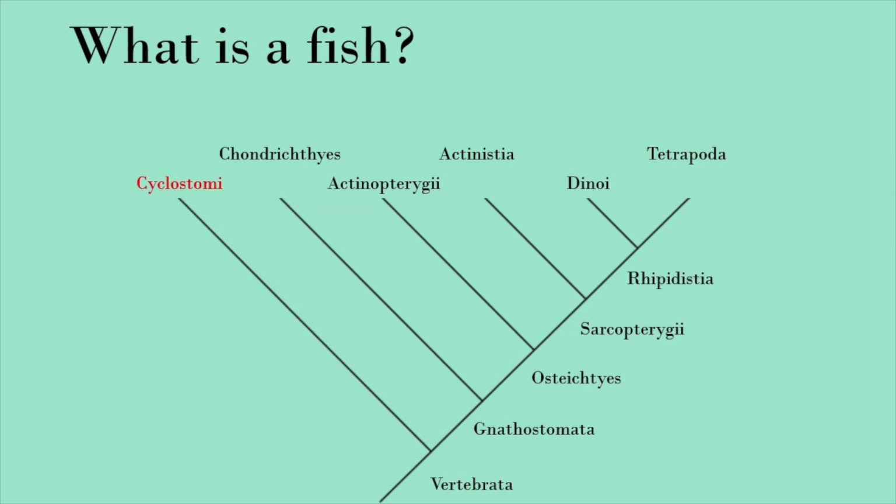From left to right, there's Cyclostomi, a group of jawless fish, such as the modern-day hagfish; Chondrichthyes, the cartilaginous fish, like sharks and rays; Actinopterygii, which includes pretty much everything that you think of when you think of fish, from the fishiest fish, like salmon, cod, and sardines, to weirder fish, like sailfish and seahorses; Actinistia, a once more diverse group that now only has the two extant, or living, species of coelacanth; Dipnoi, the lungfish; and finally, Tetrapoda, the group that contains amphibians, reptiles, birds, and mammals, including humans. There are some smaller clades that are absent here, but they are not relevant to this video.